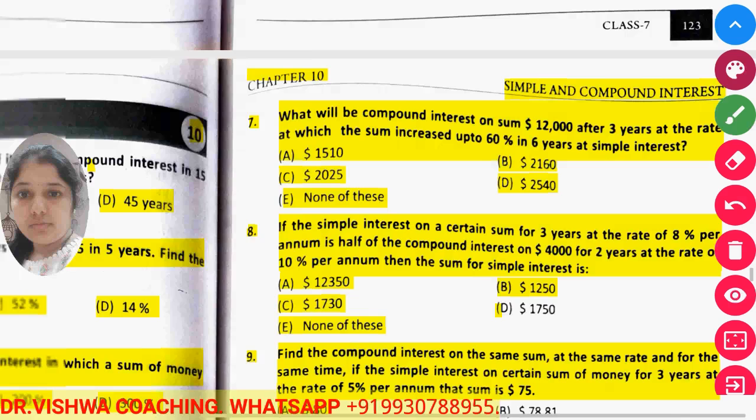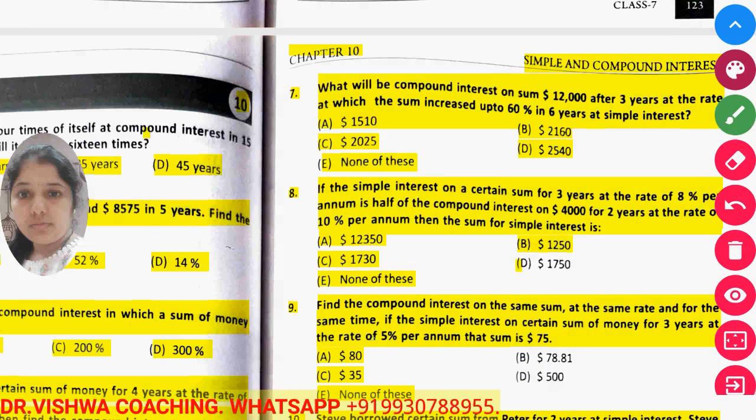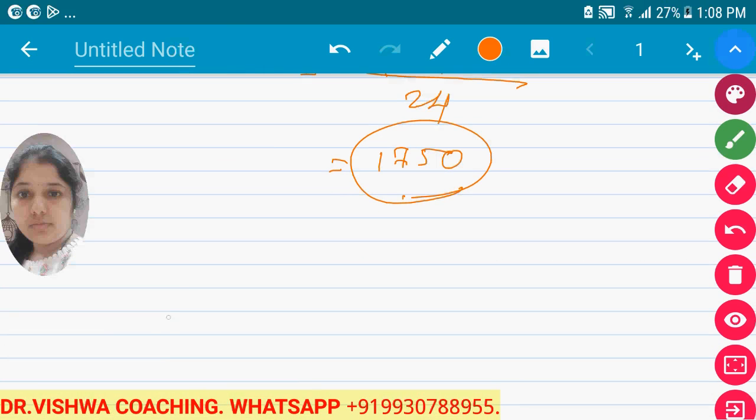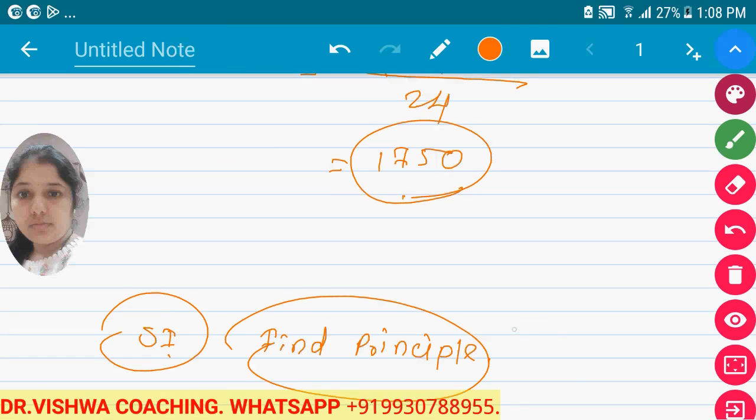Find the compound interest on the sum at the same rate for the same time if the simple interest on a certain sum of money for 3 years at the rate of 5% per annum is $75. Now here again, using the simple interest formula, you have to first find the principal, because for simple interest we know the rate, we know the time, and we know the value of simple interest.